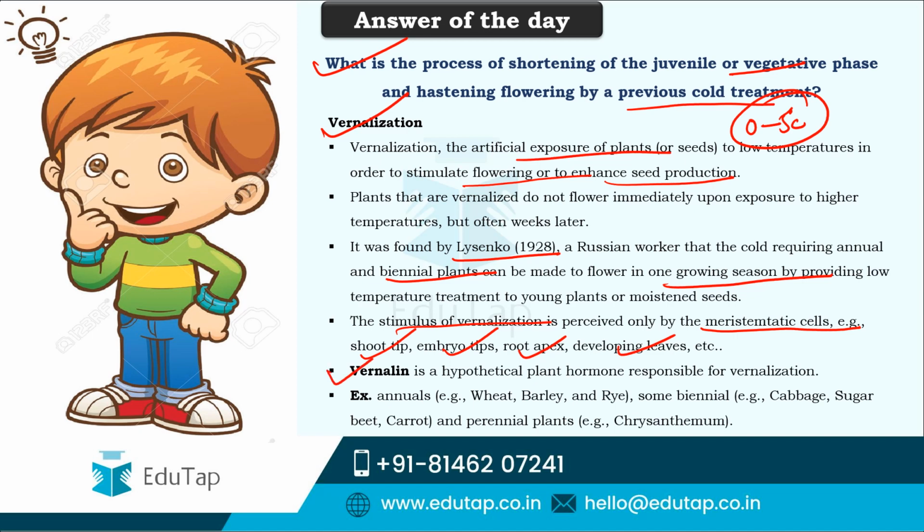And it was also considered that vernalin is a hypothetical plant hormone that is responsible for this vernalization. And this process, vernalization, has been observed to improve flowering and seed production in annuals like wheat, barley, rye, biennials like cabbage, sugar beet, carrot, etc., and perennial plants like chrysanthemum.